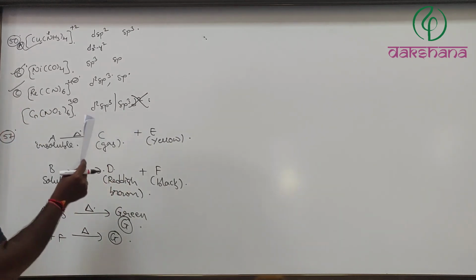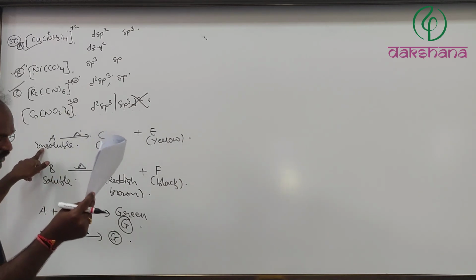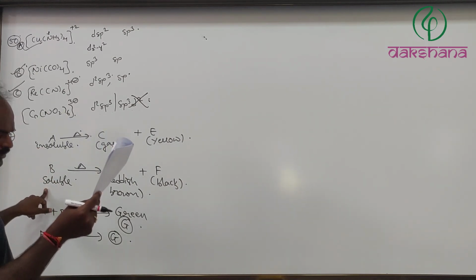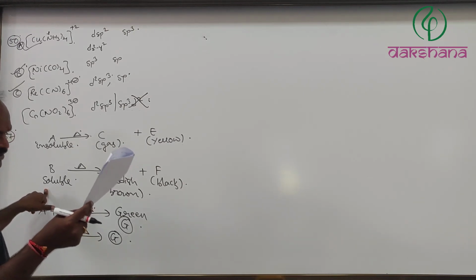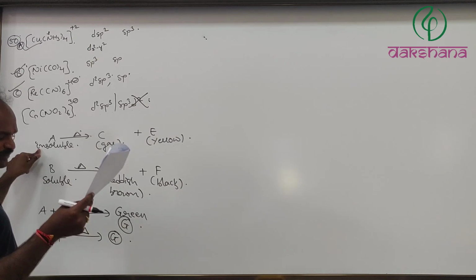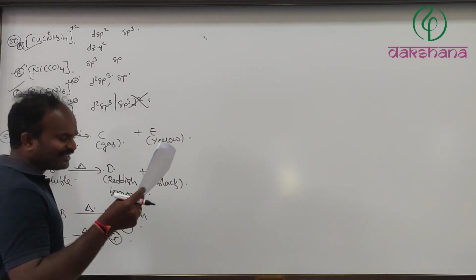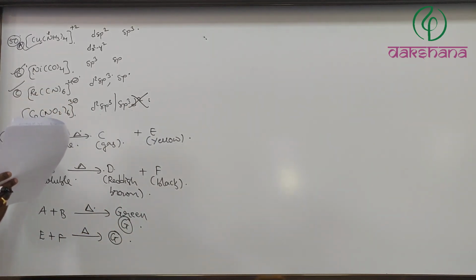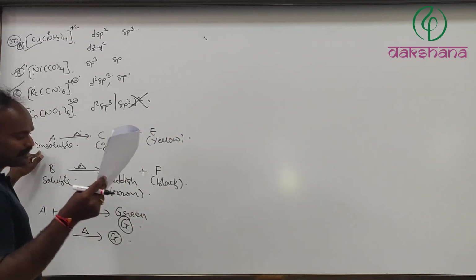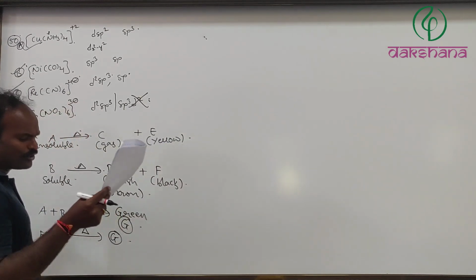Now let's see. First option, let us suppose that A is ZnCO3. Yes, ZnCO3 is water insoluble. Then Pb3O4, but Pb3O4 upon heating produces O2, that is colorless gas, so that is wrong. Next CrO3. CrO3 upon heating gives colorless gas, that is true, but ZnSO4 upon heating gives sulfur dioxide, which is not reddish brown. Therefore option B is also wrong. Now let us suppose option C. CoCO3, yes, colorless gas carbon dioxide will be produced. SO2 is also colorless. So that is also not true.